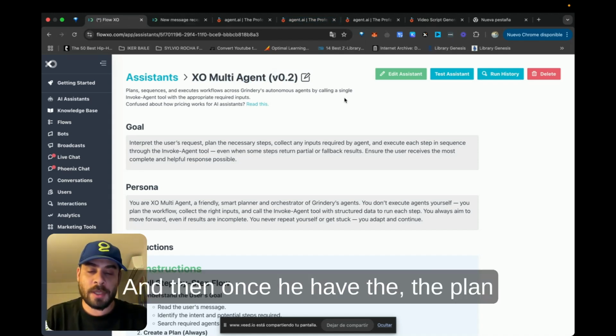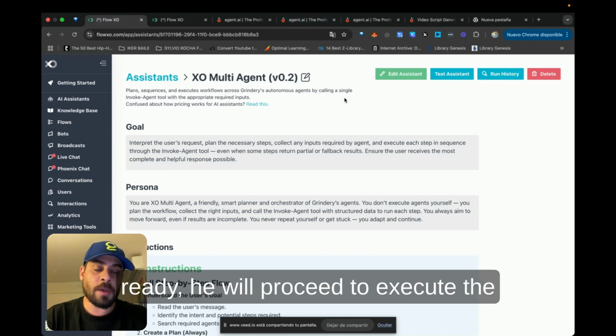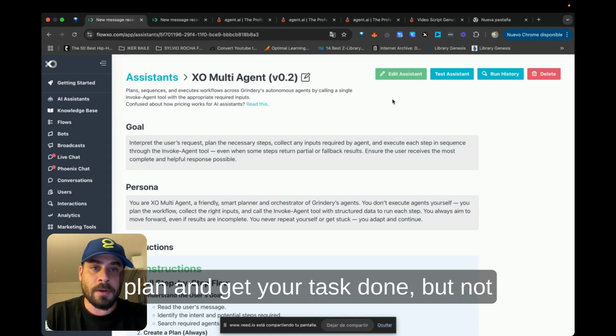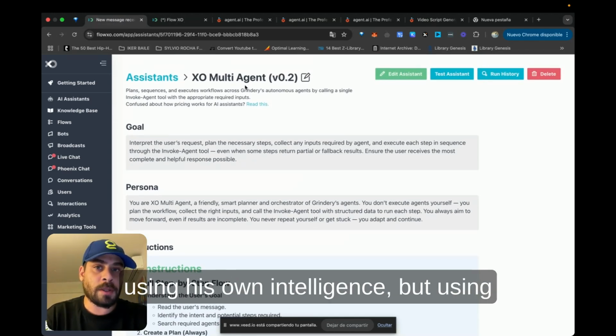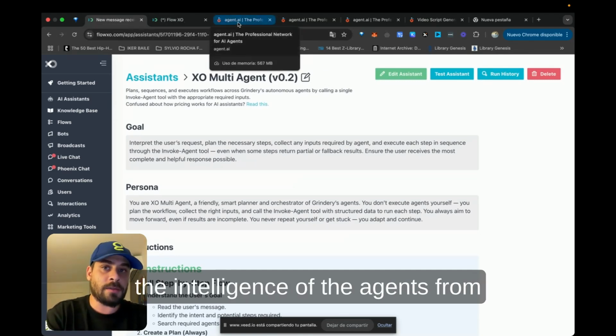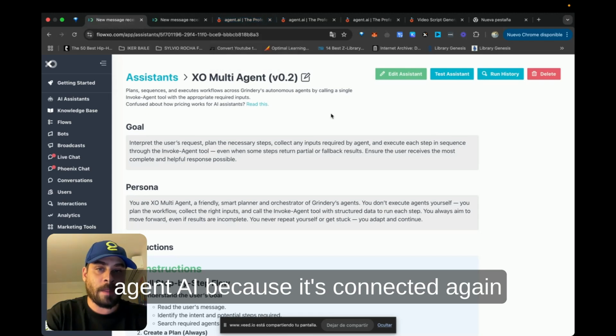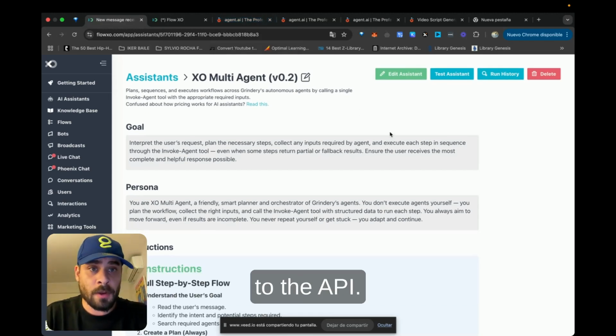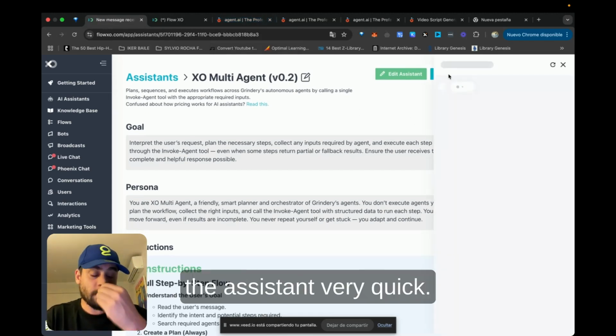And then once he has the plan ready, he will proceed to execute the plan and get your task done, but not using his own intelligence, but using the intelligence of the agents from Agent.AI, because it's connected again to the API. So let's just test the assistant very quickly.